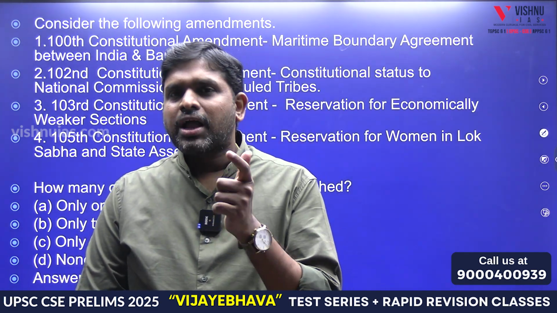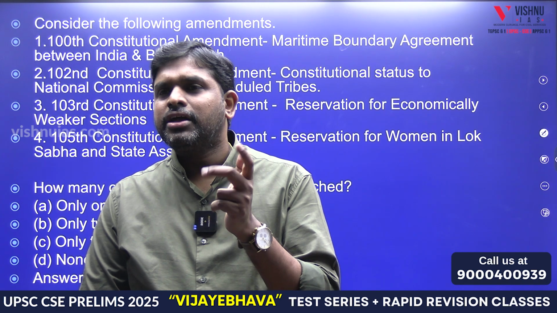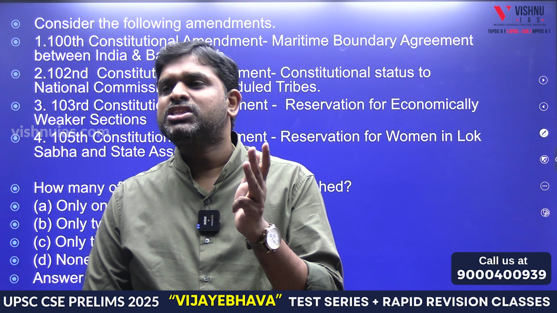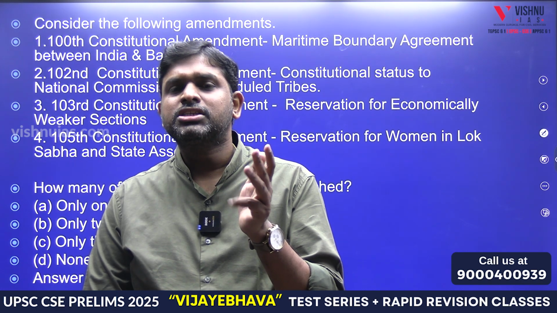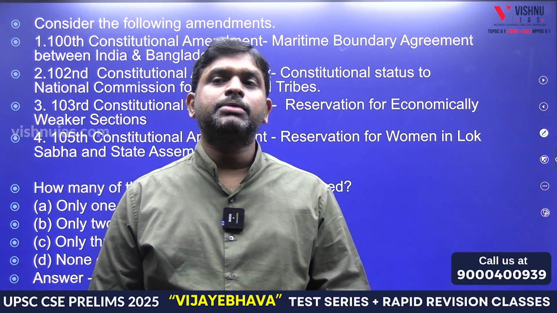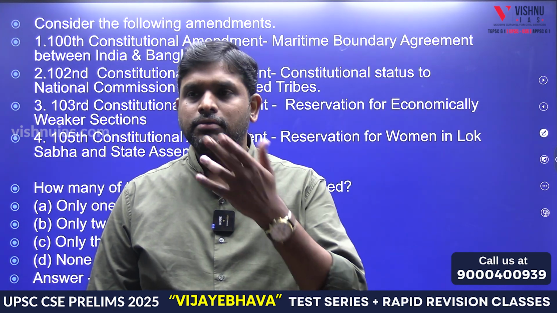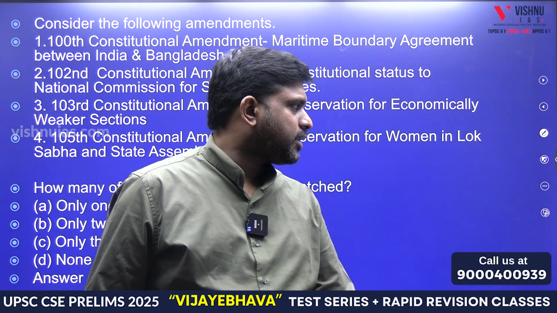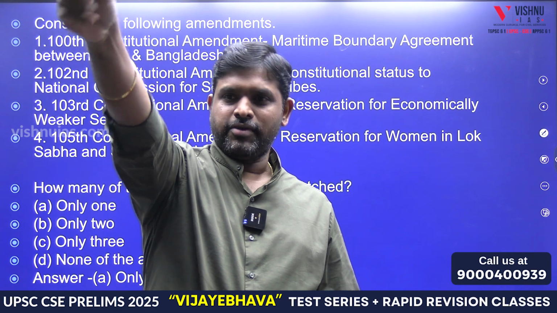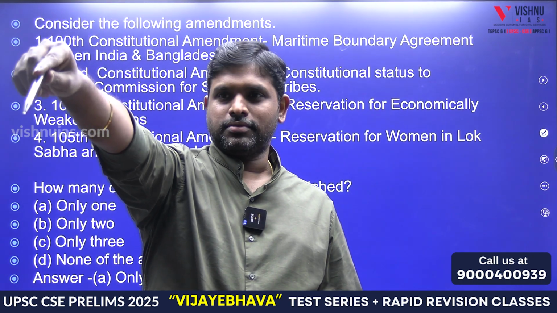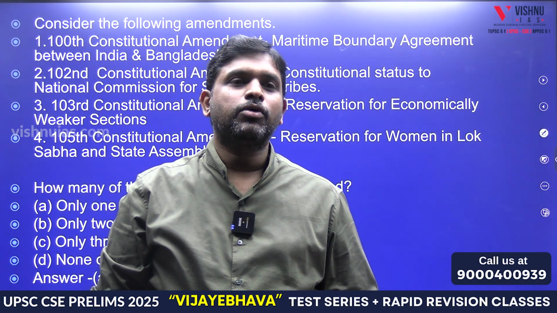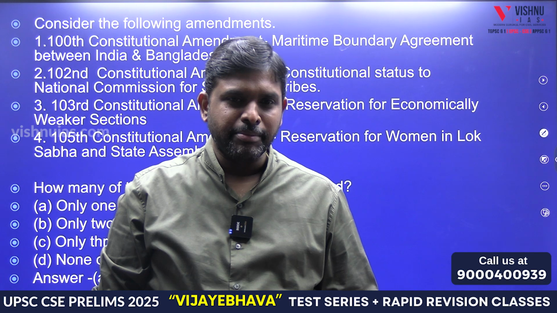99 NJAC. 100 India Bangladesh Boundary Agreement, 101 GST, 102 NCBC, National Commission for BC, which was a statutory body, now got constitutional status, 103 EWS, next 105 Nari Shakti Vandana. What next important is Nari Shakti Vandana. Number. Yes, Sunny, answer the question. Nari Shakti Vandana, 106 Constitutional Amendment Act. Now you tell me.